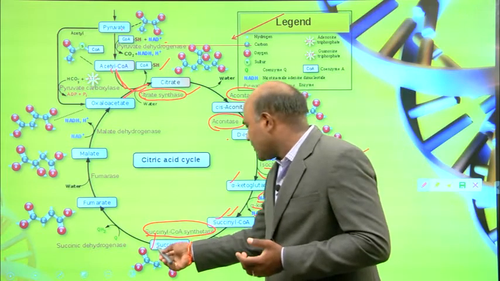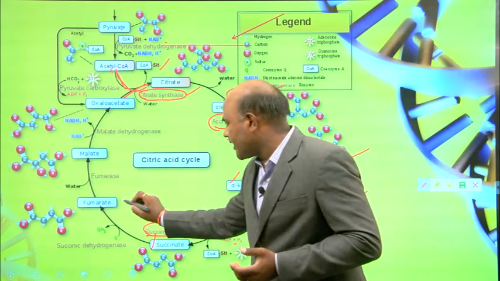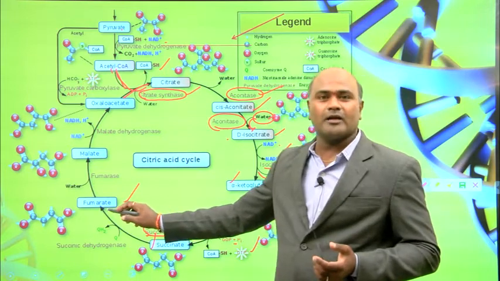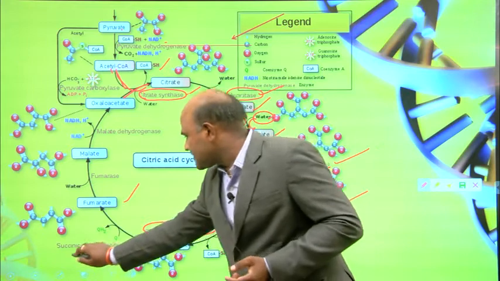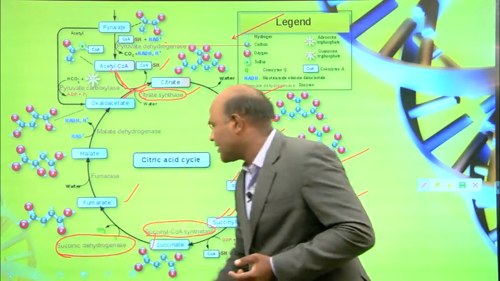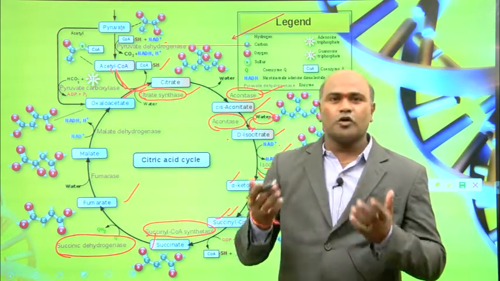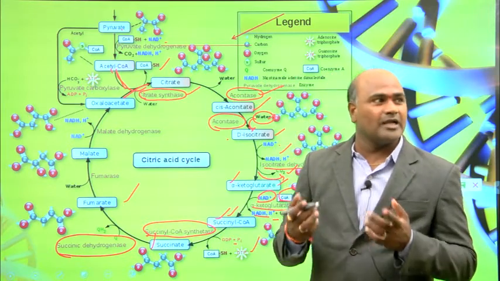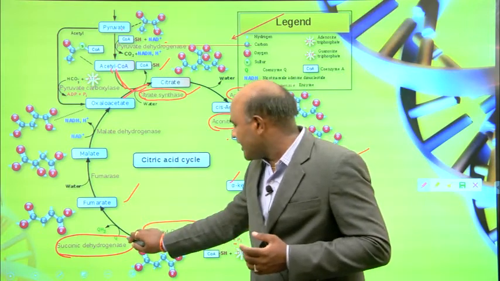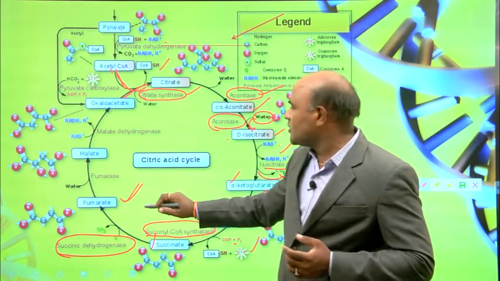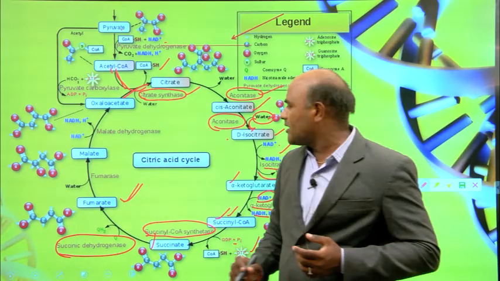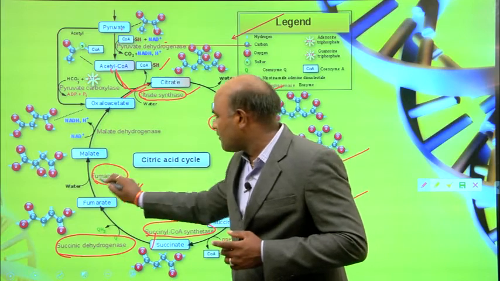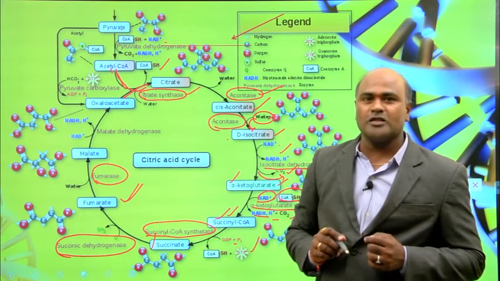Succinate is converted into fumarate. In this process, succinate dehydrogenase is the enzyme involved. Then fumarate is converted into malate with the help of fumarase. This is the enzyme involved in this process.